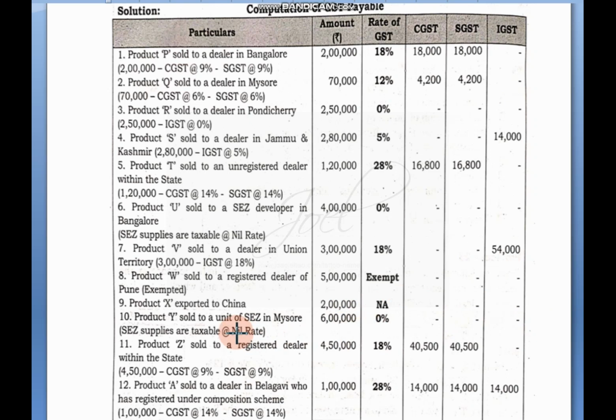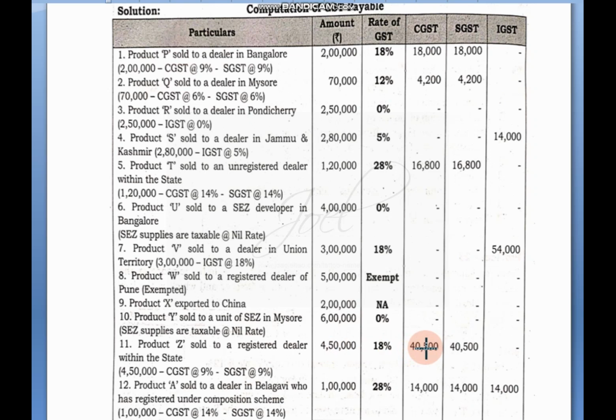SEZ supplies are considered as deemed exports, so that also is the same thing, 6 lakh we will write under total turnover, but other columns will be nil because the rate is 0. Sold to a registered dealer within the state, so SGST and CGST applicable, 4 lakh 50,000 into 18%, we will multiply in this way, the available amount we will distribute equally under the SGST and CGST columns.